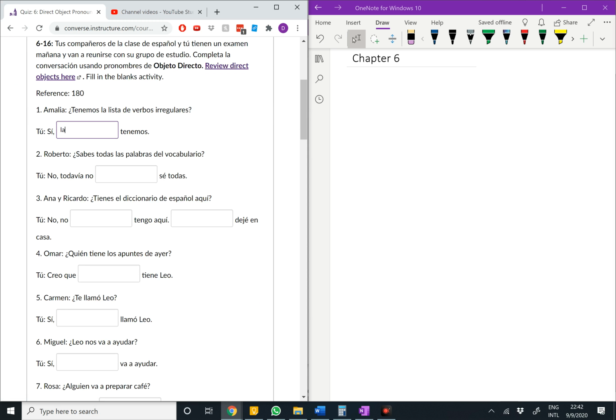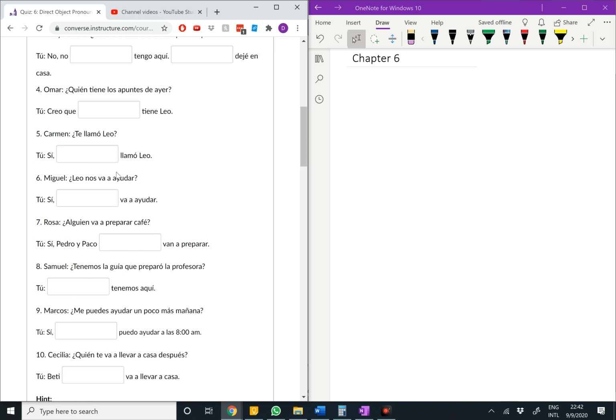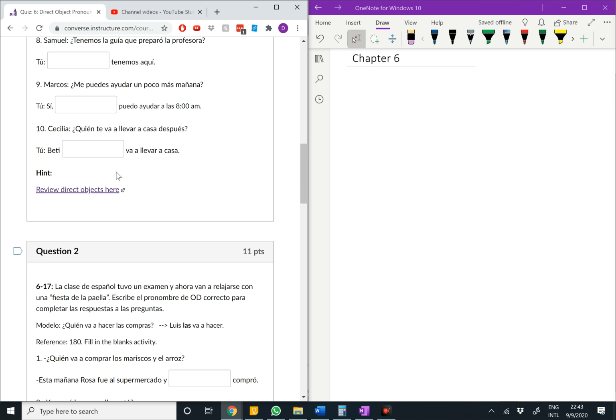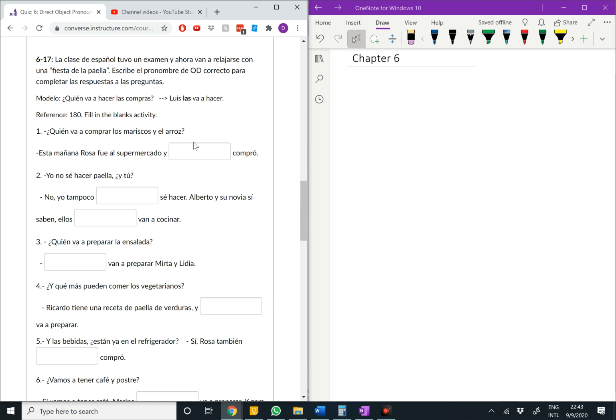Roberto, ¿sabes todas las palabras del vocabulario? No, todavía no. So do you know what is being known? Las palabras, which is femenino, plural, las, etc., etc. I'm not going to give them all to you, but there you go. 6-17 is much the same way, right? But this is a conversation, so we have to figure it out. So, ¿quién va a comprar los mariscos y el arroz? So who is going to buy what is being bought?